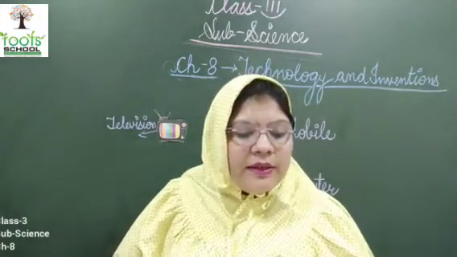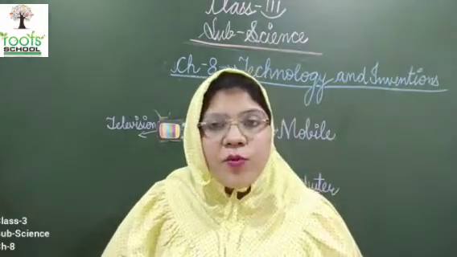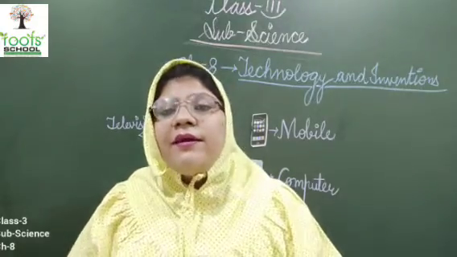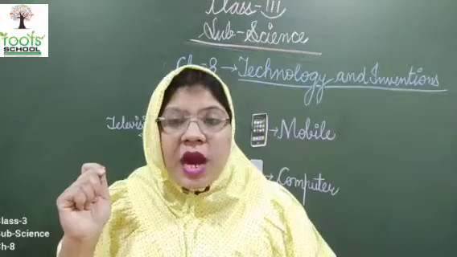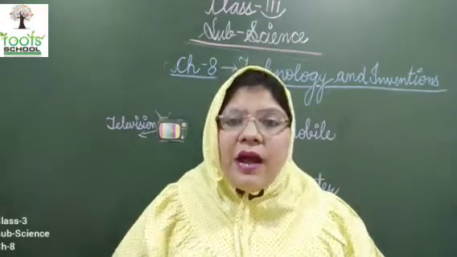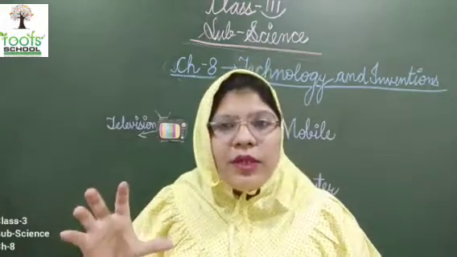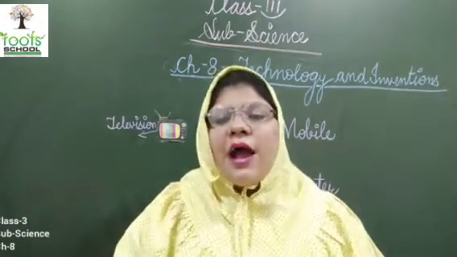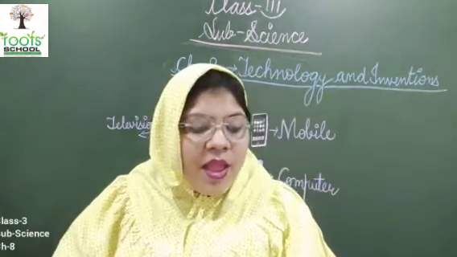Example, vacuum cleaner, washing machine, fridge, microwave, etc. These all machines, like vacuum cleaner. Earlier, the people used to clean their house by the broom. झाड़ू से साफ करते थे. But now, as the technology has improved, we got vacuum cleaner, and by the vacuum cleaner, we can clean our house very easily. It runs on electricity.